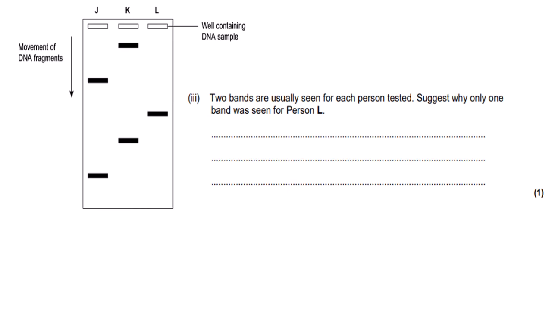2 bands are usually seen for each person tested. Suggest why only 1 band was seen for person L. If only 1 band was seen in person L, this suggests that only one size of DNA fragment was produced, suggesting that person L is homozygous. So I've written that their CAG fragments are the same length or the same size. Obviously, I do not need to go into more detail as this question is only worth 1 mark.